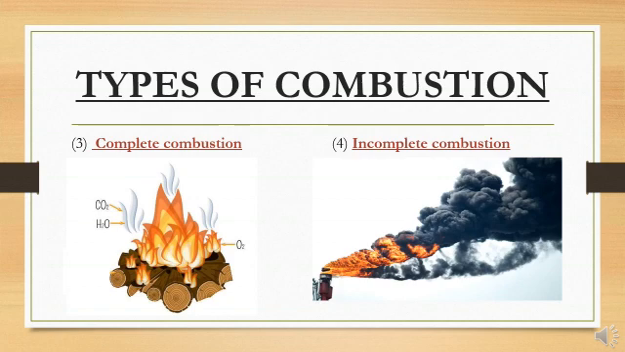Complete combustion. This type of combustion takes place in a sufficient amount of oxygen, that is air. The products obtained during complete combustion are water, carbon dioxide, heat and light. Whereas incomplete combustion, the fourth type, is the type of combustion that takes place in an insufficient amount of oxygen or air. The products obtained during incomplete combustion are soot particles, that is the minute particles of carbon, water, carbon monoxide, heat and light.